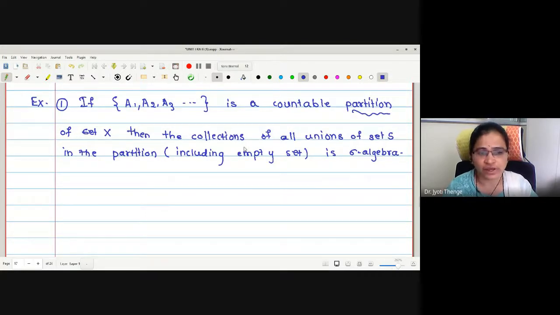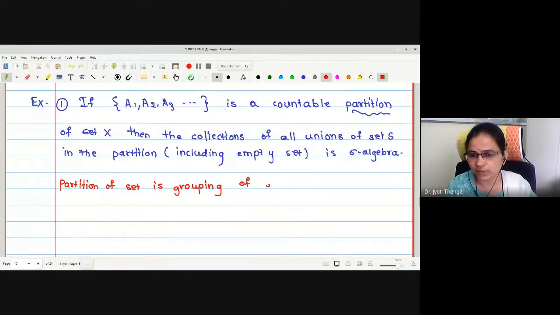Partition of a set is actually a grouping of elements into non-empty subsets such that every element is included in exactly one subset. Let me write here what a partition of a set is. Grouping means we will just group the elements. This is a grouping of elements into non-empty subsets.